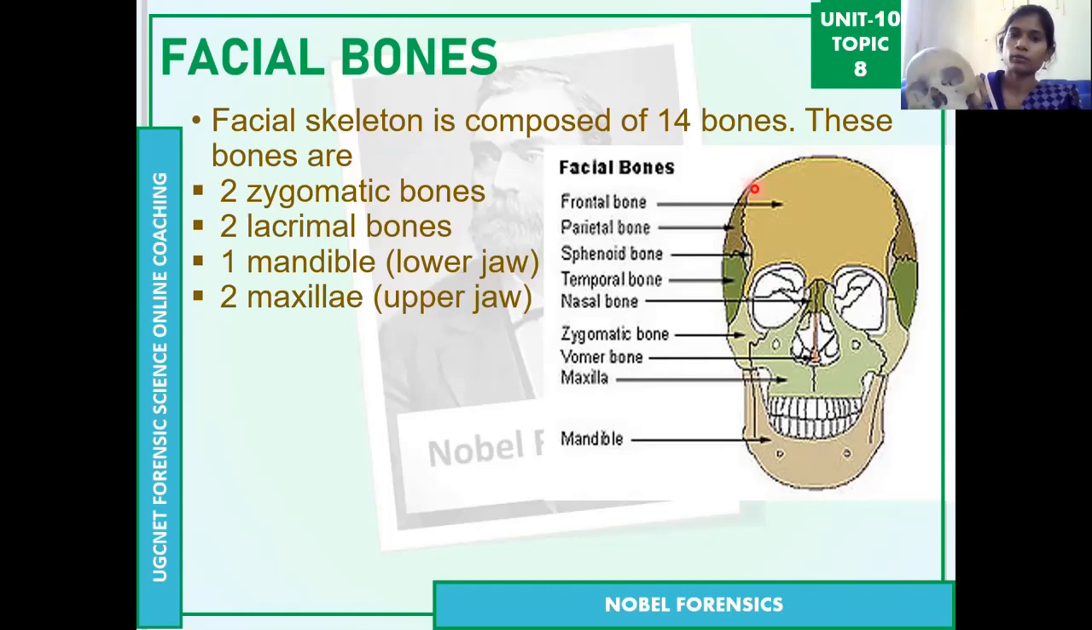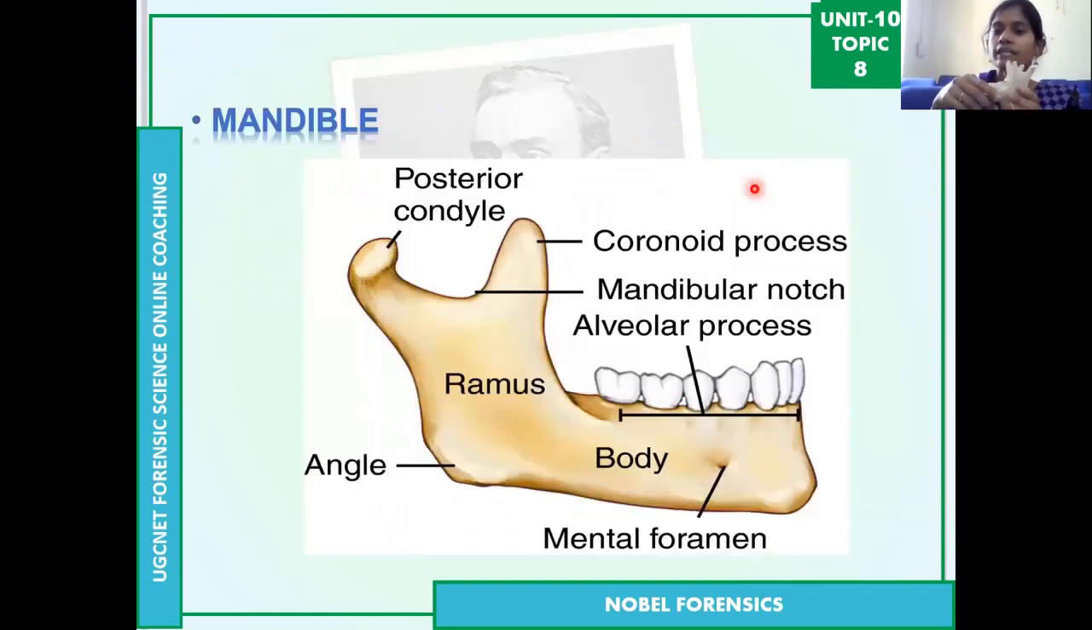Then this thing, mandible or lower jaw. Actually, this is the mandible, the lower jaw, and this bone is helpful in the identification of the age. Age identification is possible from the teeth. So teeth are there in the mandible. From the teeth in this mandible, we are able to identify the age of the person, based on the eruption and calcification of the teeth.